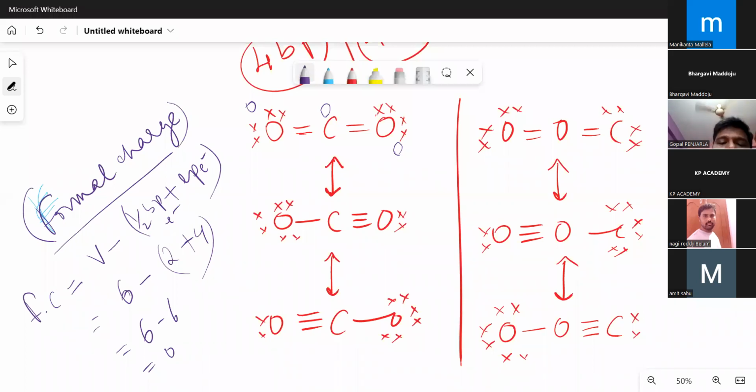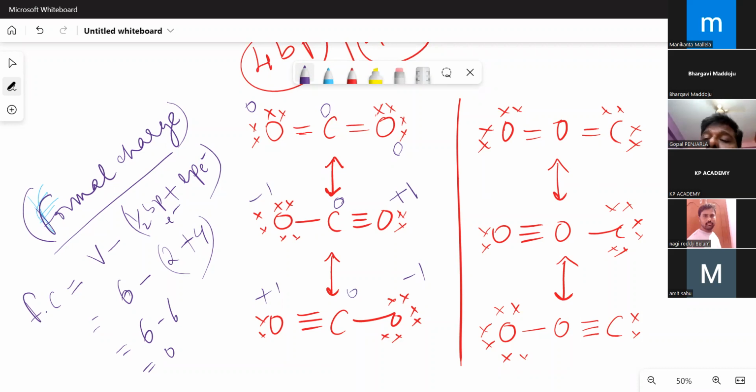Now very fast for oxygen, tell me what is the formal charge? This will be +1, and this will be -1, and this is 0. And don't forget that the sum of the formal charges must be equal to the charge present on the total species. Here it is a neutral molecule, that is why the sum of the formal charges must be equal to 0. Now here this will be -1, this will be 0, and this will be +1. I think you can follow this, and most of you know this also.